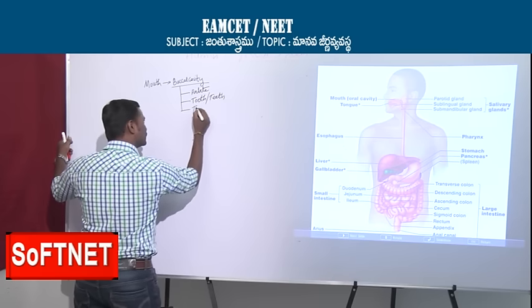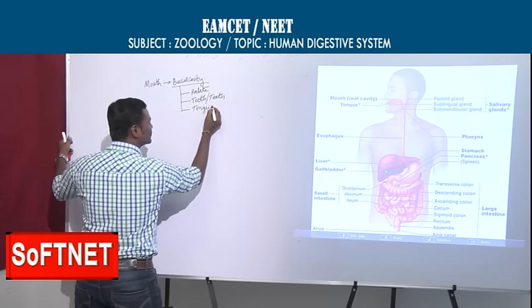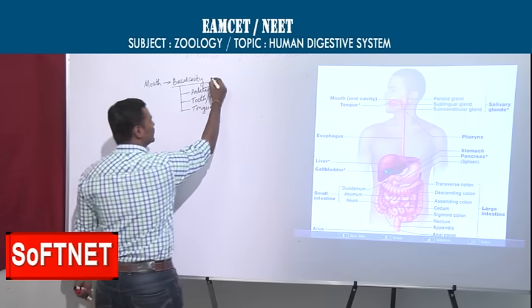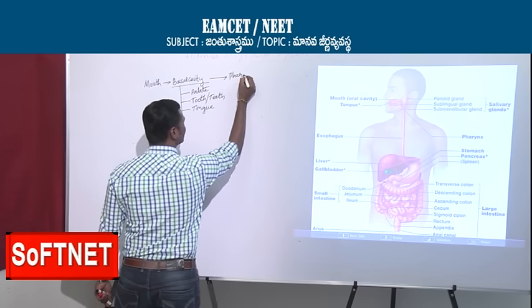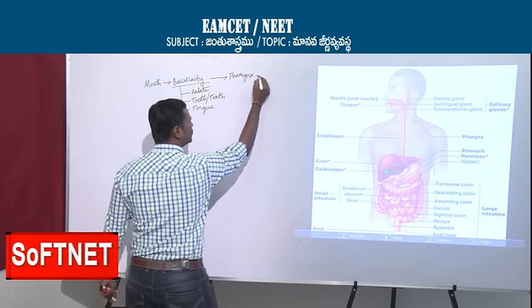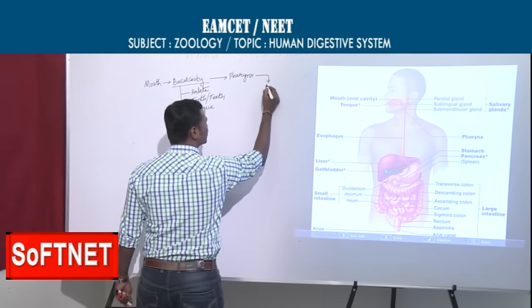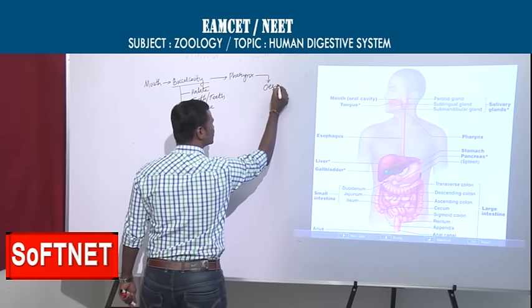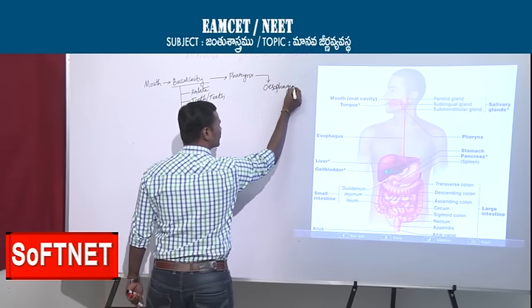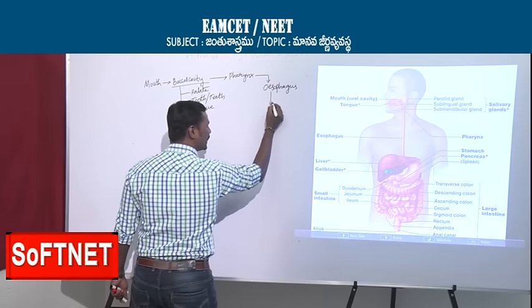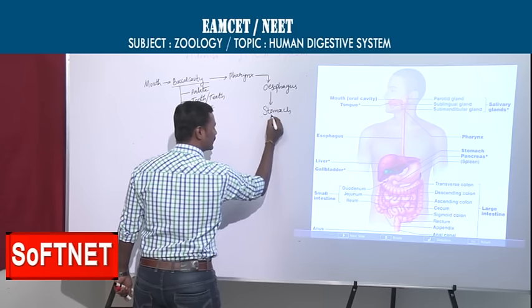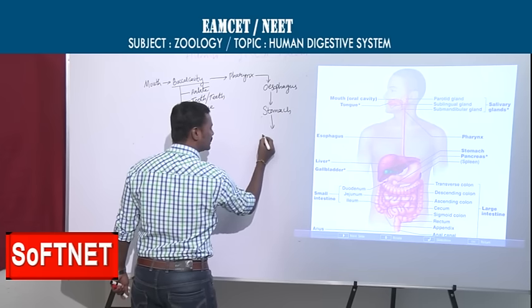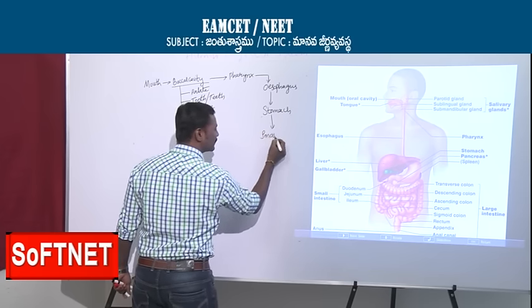Then we discussed the tongue. This comes under the buccal cavity, right? Then we moved to the pharynx, then the esophagus, then the stomach, then the small intestine.